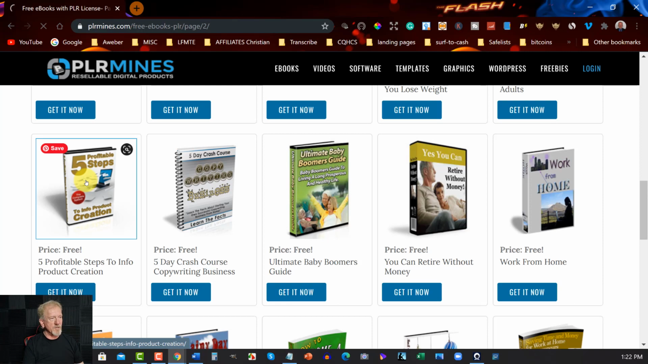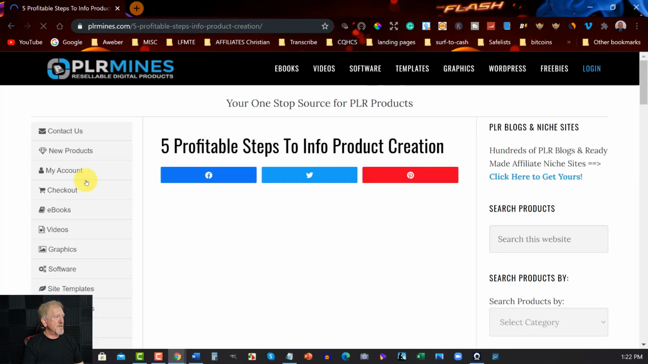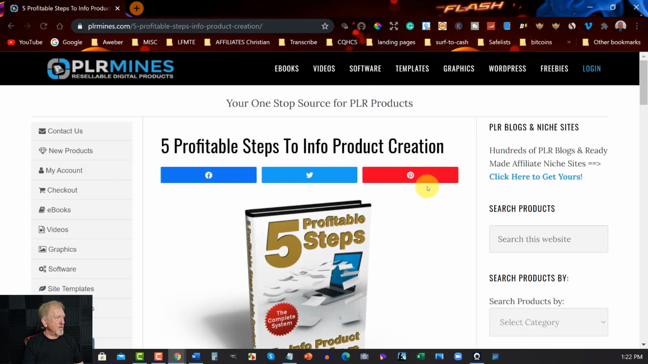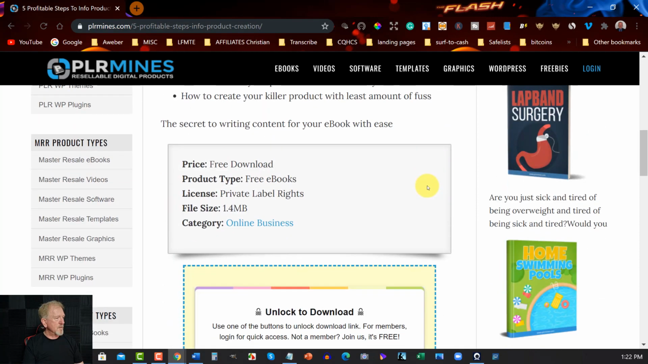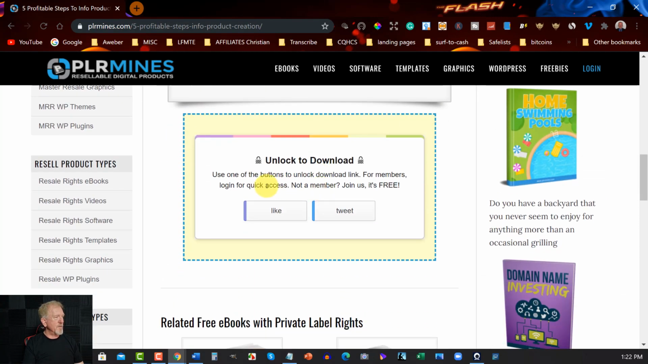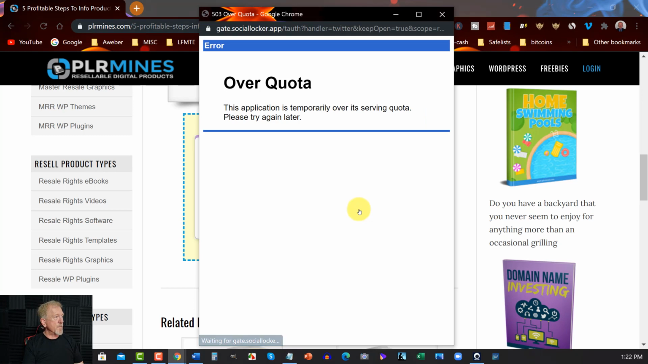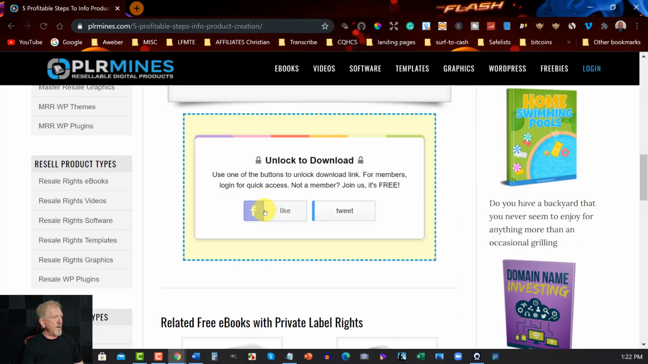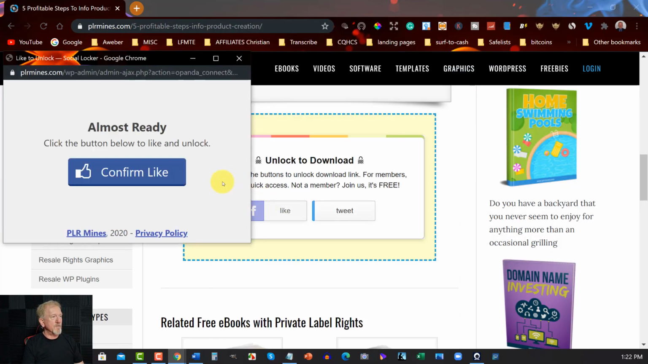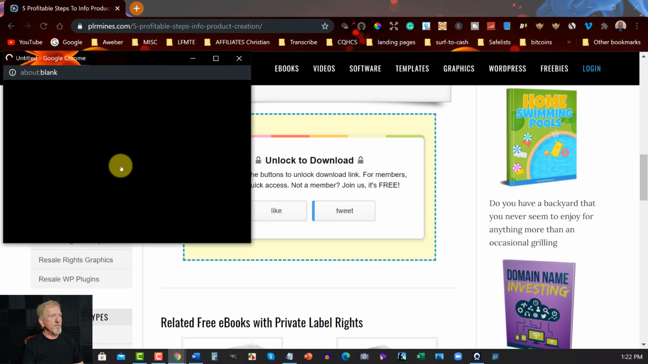Info product creation. Let's click on that and see if this one will get me to try and share it. Here we are. Yes, this is the one. See where it says unlock to download. You either have to like or do a tweet, and it might just do a tweet in this particular case. Oh, okay, so I've already downloaded too many, so that's fine. I don't have a limit on how many I can download by the looks of it. Well, okay, we can do that one.